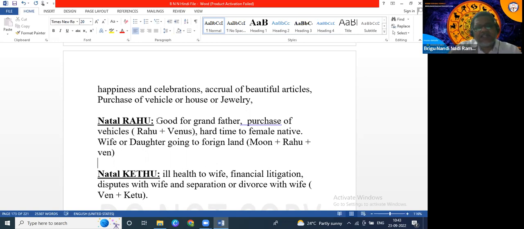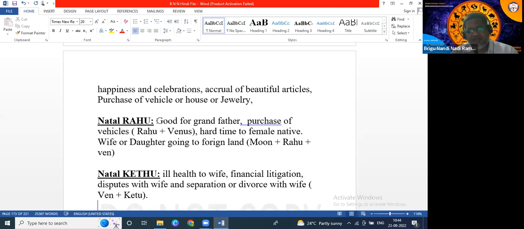And the next one is Ketu. If transit Venus aspects Ketu, Venus is what actually? Venus is wife. Ketu is separation, dispute. So temporarily the husband may go anywhere or she will go anywhere. So suppose a foreign country, foreign visit for example. So she may be temporarily separated from her husband. Like that.